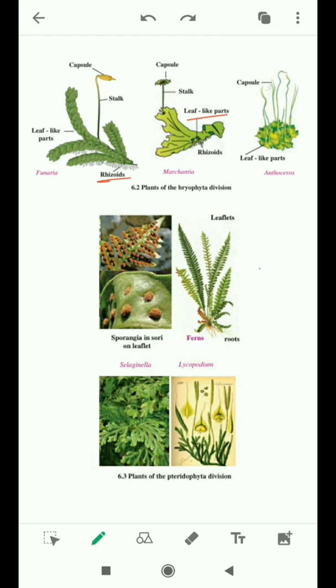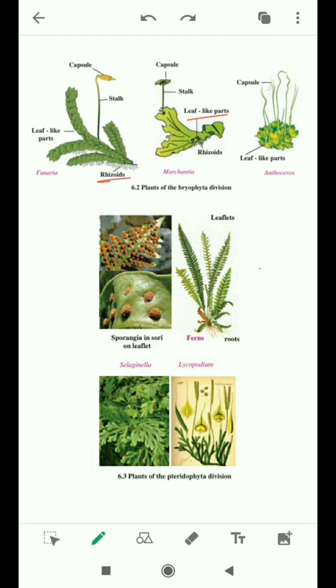These plants mainly grow in moist soil, but they need water for reproduction. That is why they are called the amphibians of the plant kingdom. Amphibians live both on land and in water. These plants are thalloid, meaning they are like Thallophyta, multicellular and autotrophic.